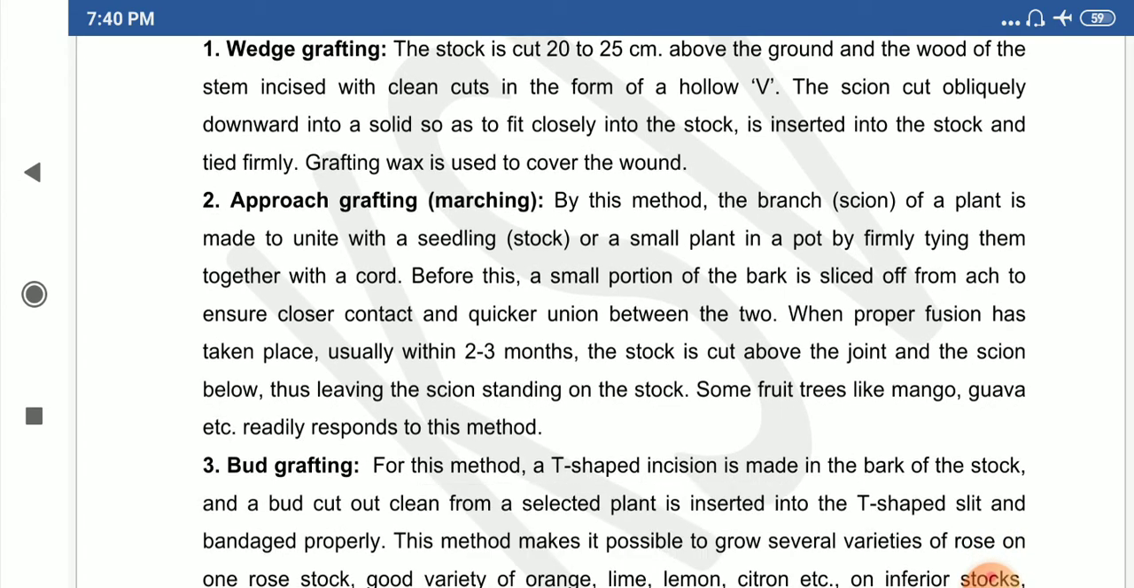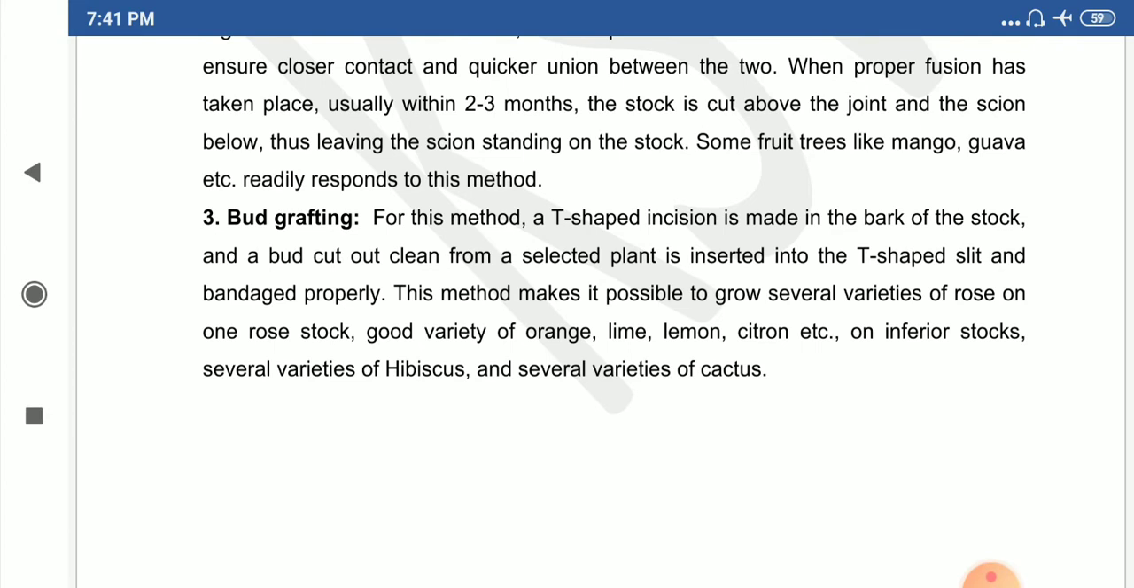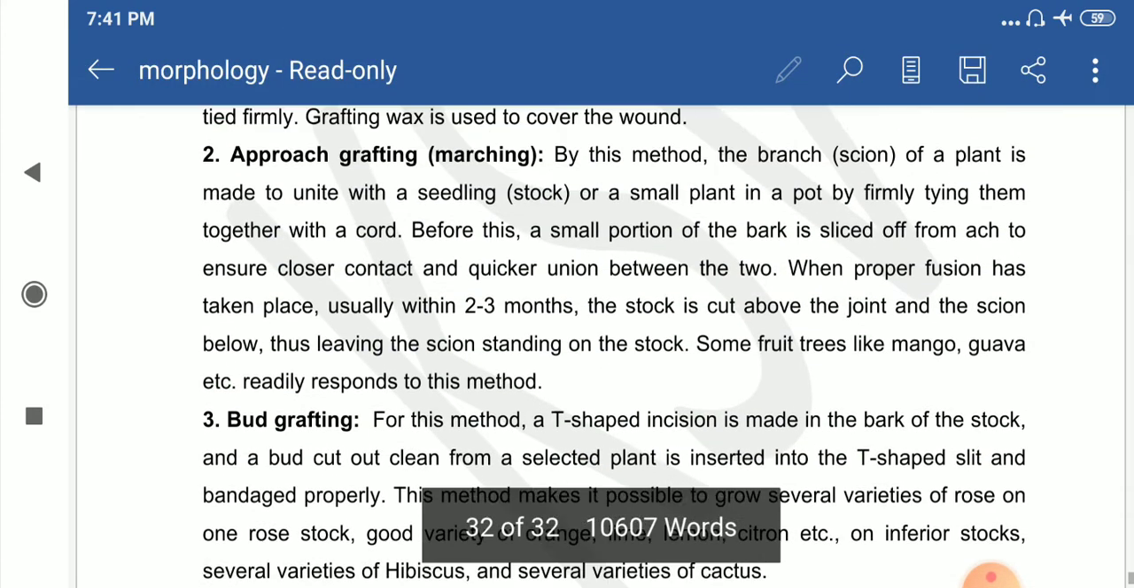In approach grafting, a cross-shaped cut is made on the mother plant, the stock plant, and the same is done on the scion, and the two plants are tied together and develop into a new one. That is called approach grafting. In bud grafting, a T-shaped mark is made on the main stem, a bud is taken from another plant and grafted into the mother plant, and it develops into a new one. That is bud grafting. For example, bud grafting is used in rose and cactus.